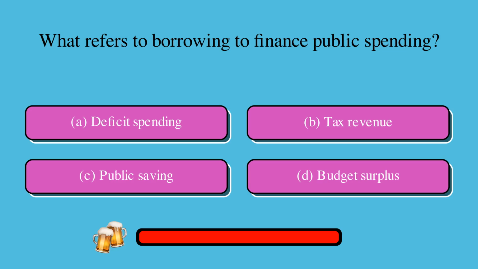What refers to borrowing to finance public spending? Is it A, deficit spending, B, tax revenue, C, public saving, or D, budget surplus? The correct answer is A, deficit spending.